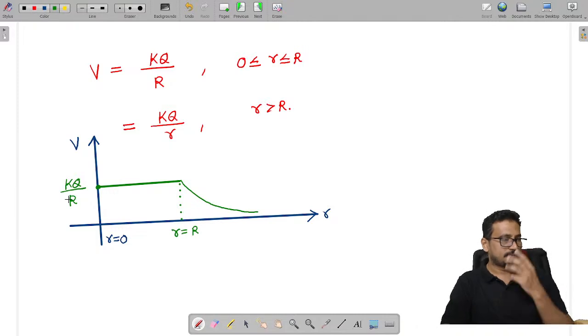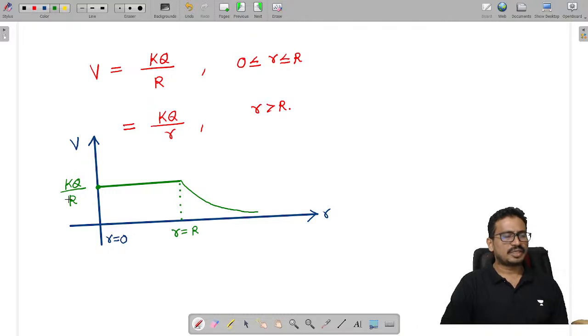Now here, what is the potential of the conductor?